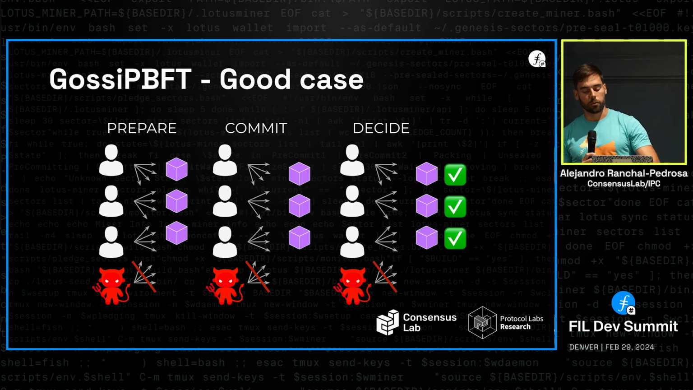We have, however, added a new step that we call decide. So prepare and commit run in every round. If we don't get lucky, we need to execute more rounds. Decide only executes on termination, so it doesn't run in every round.